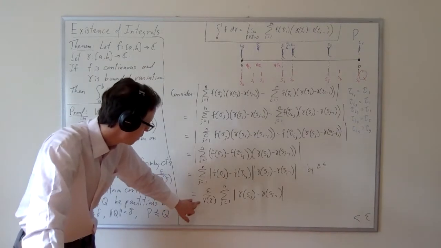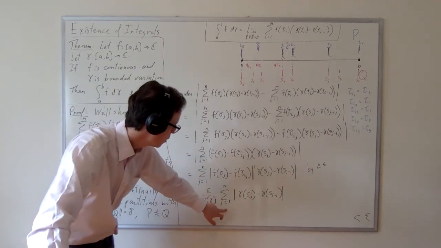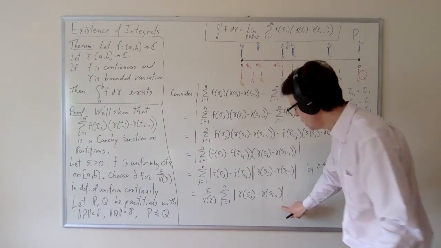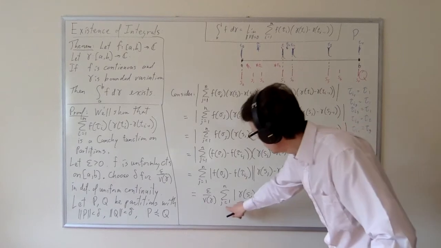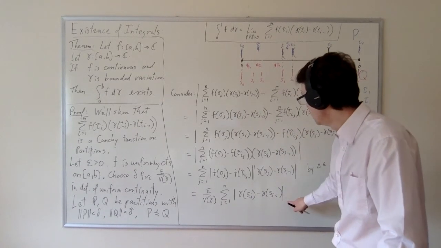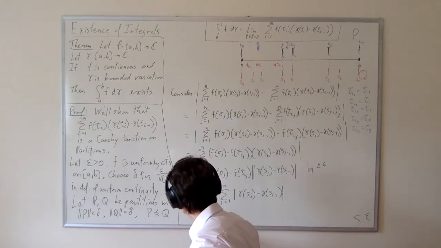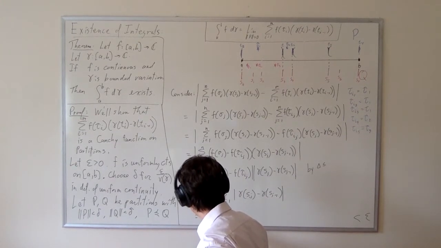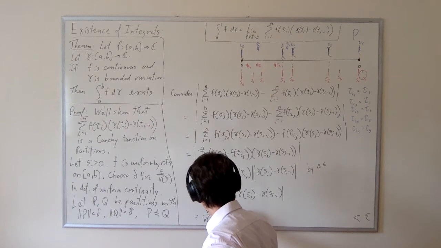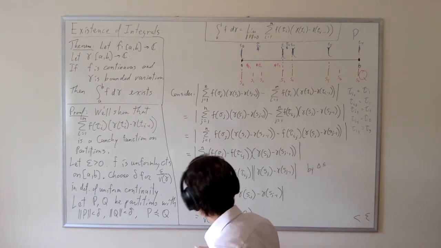Now here we have epsilon over the variability of gamma, and here, this is nothing more than the variation of gamma with respect to the partition Q. So let's write that. This is epsilon over the variation of gamma times, this is exactly the variation of gamma with respect to the partition Q.